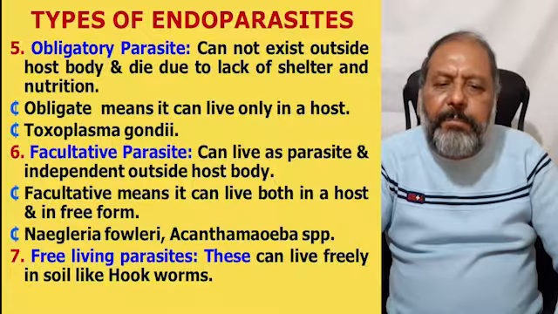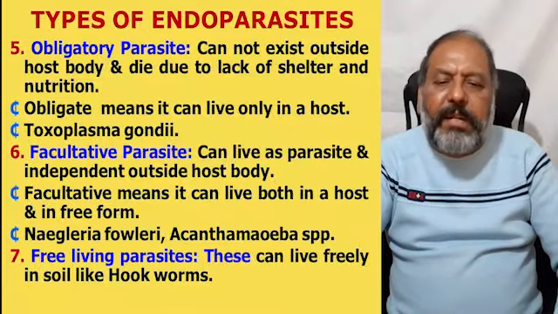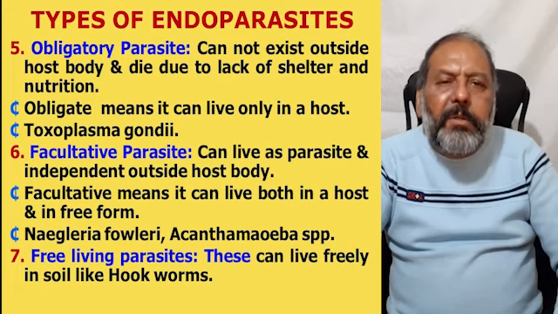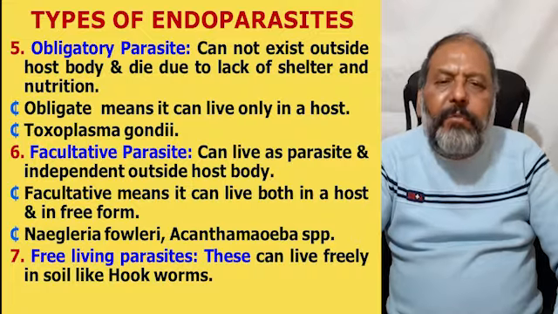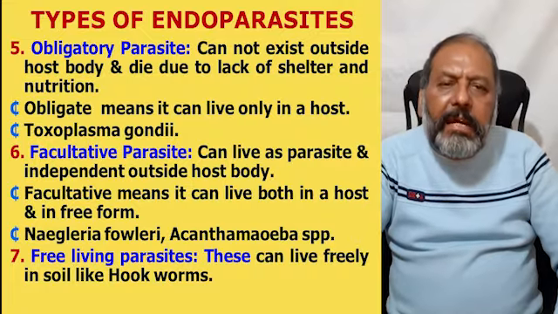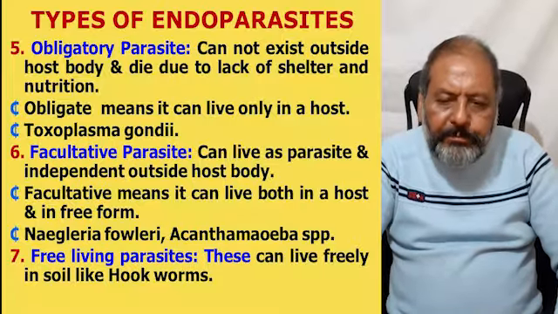The sixth type is facultative parasite. They can live as a parasite and also independently outside the host body, because facultative means it can live both in a host and in the free form. These are Naegleria fowleri and Acanthamoeba species.